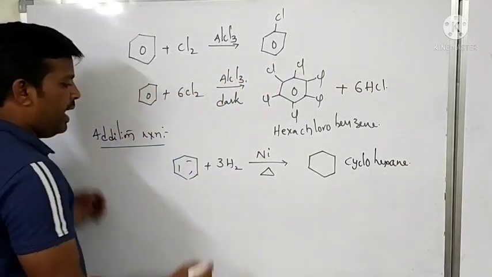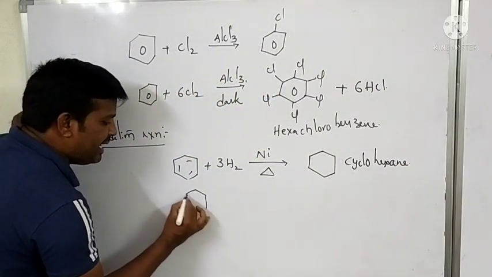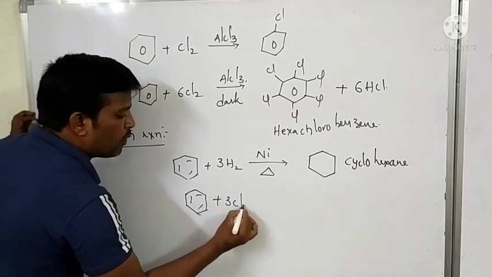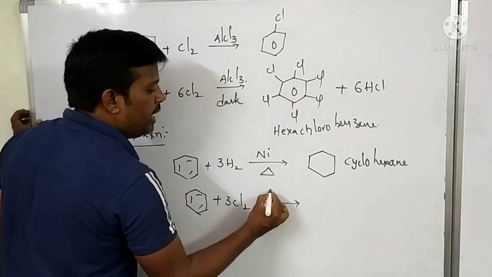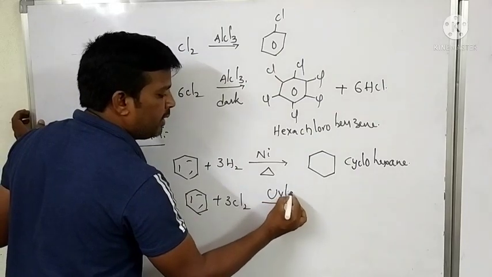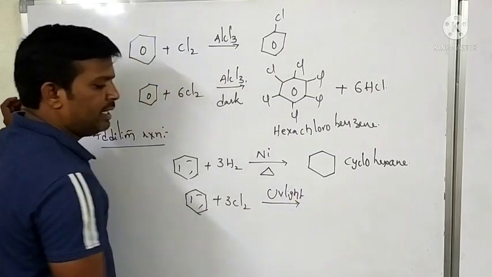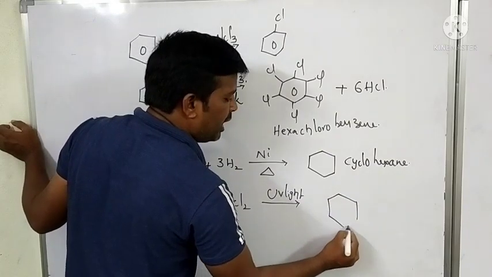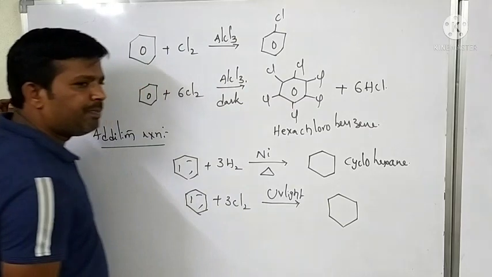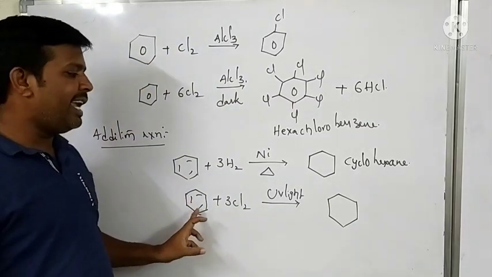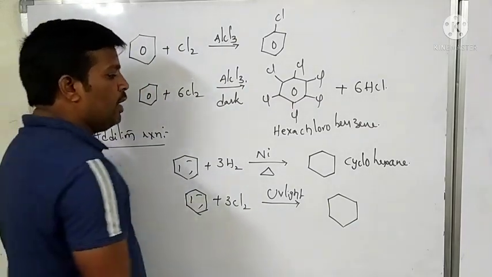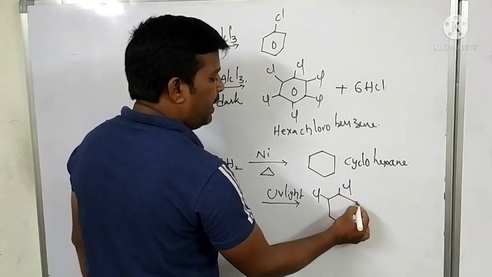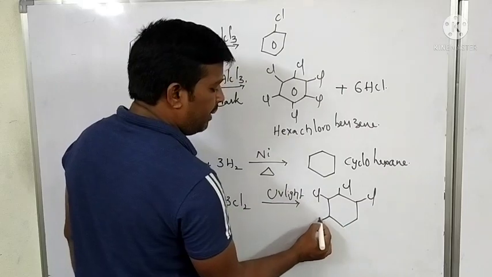When benzene reacts with 3 moles of chlorine in the presence of UV light, here also the pi bonds participate in addition reaction, forming benzene hexachloride.